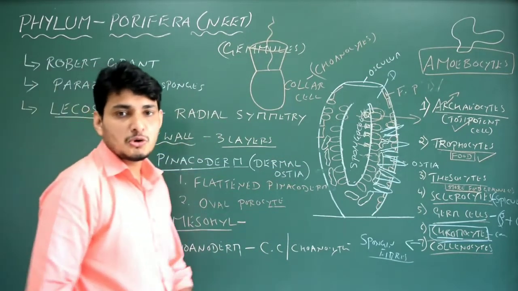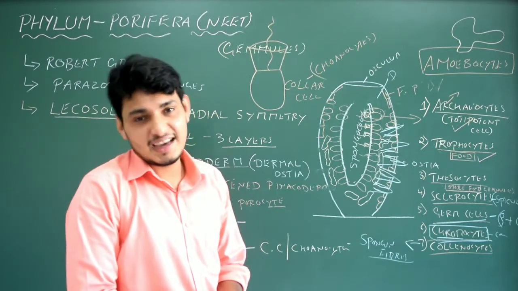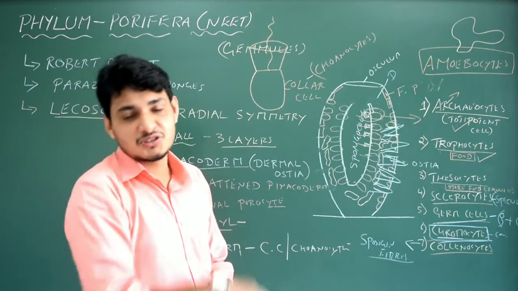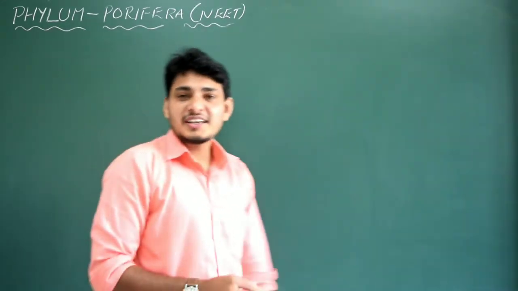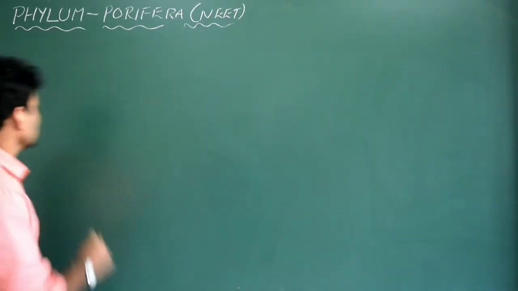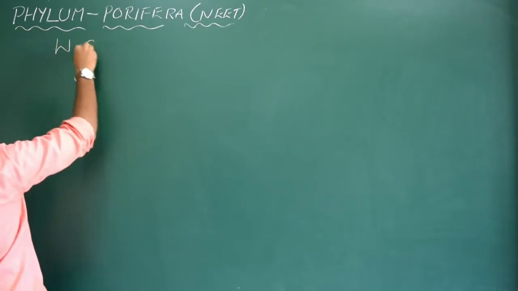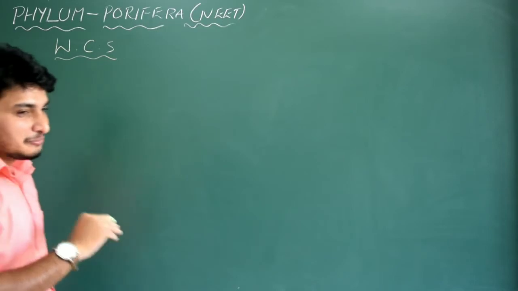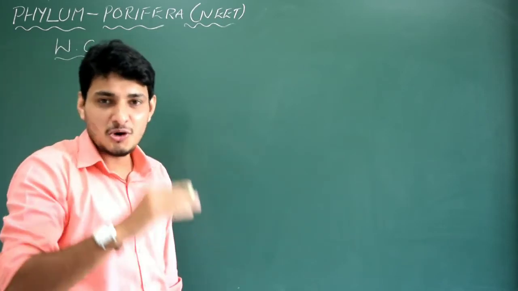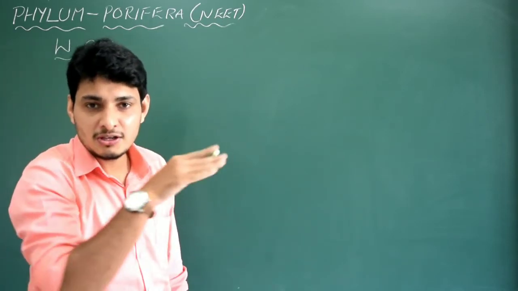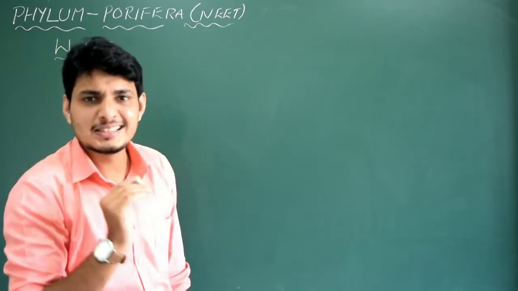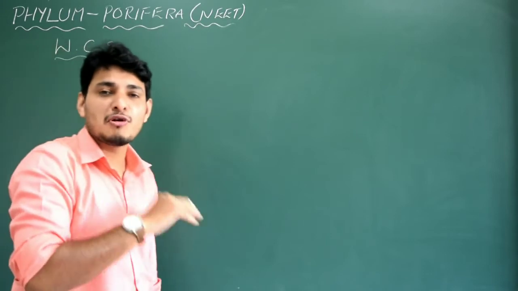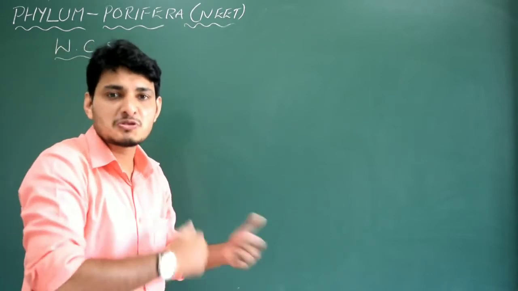Now I'm going to discuss a very important character of sponges, the water canal system. In that there are three types. Water canal system, very important. There are three types of water canal system. We know the simplest water canal system normally consists of ostia, spongocoel, osculum. Correct? That is simplest. But there are complex types of water canal system that vary from sponge to sponge.